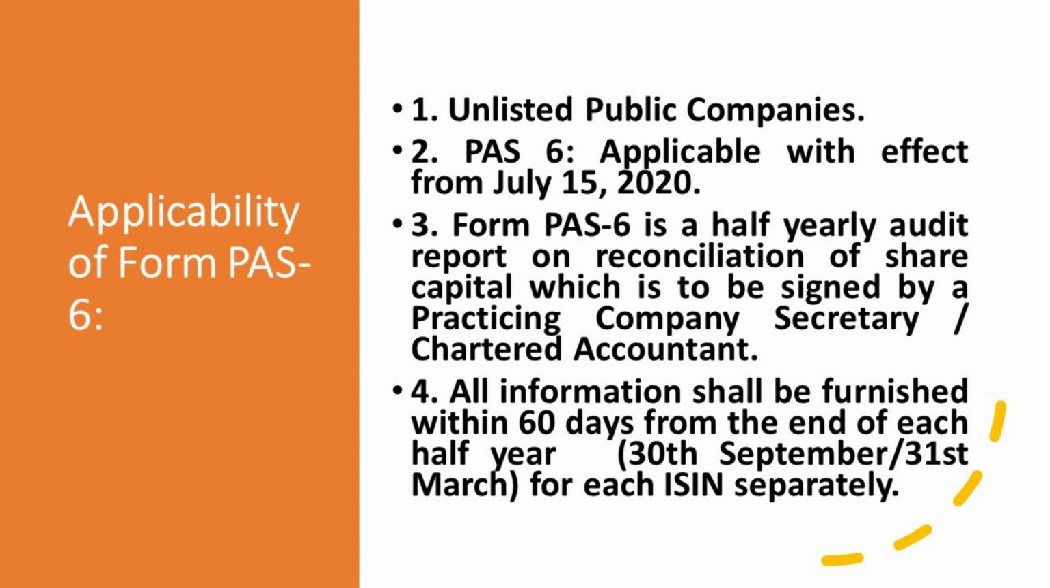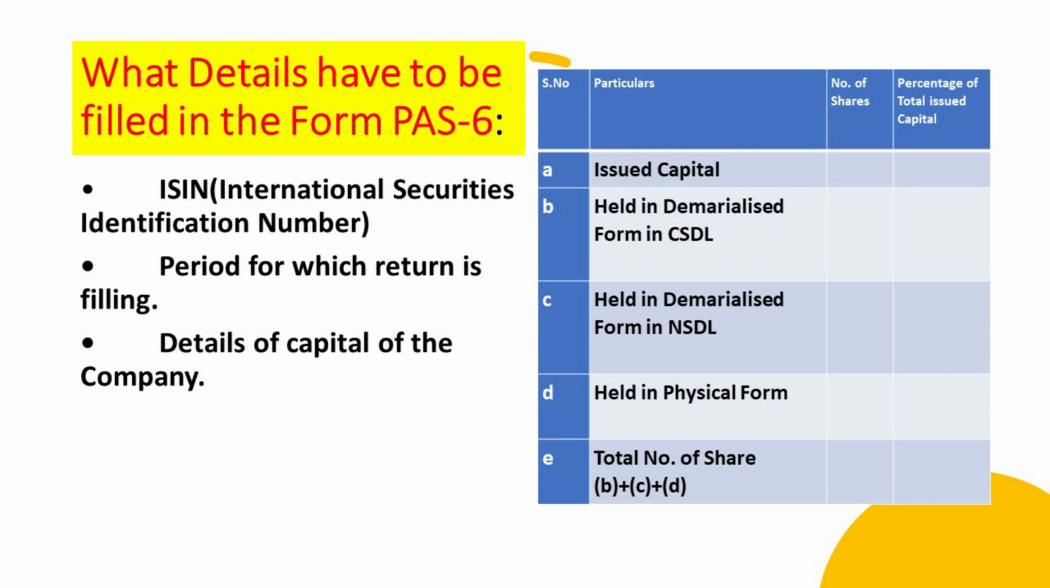Form PAS-6 is a half-yearly audit report on the reconciliation of share capital, which is to be signed by the practicing company secretary or chartered accountant. So the Form has to be signed by a practicing company secretary or a practicing chartered accountant. All information shall be furnished within 60 days from the end of each half year, 30th September and 31st March, for each ISIN separately. What details have to be filled in Form PAS-6?